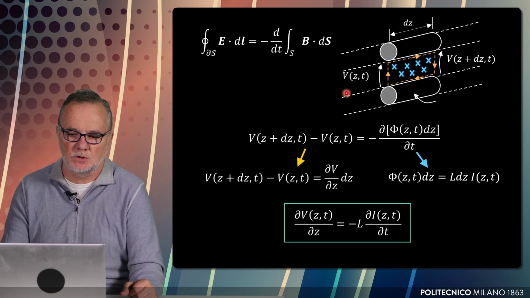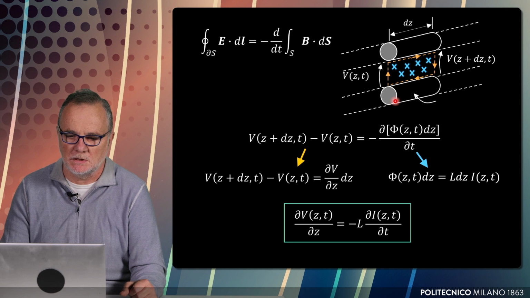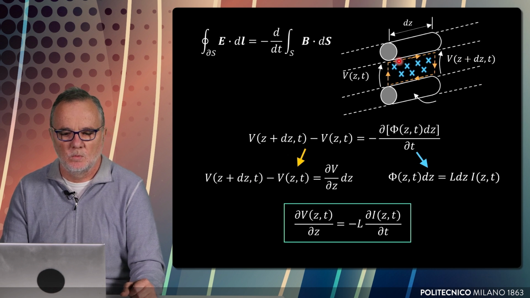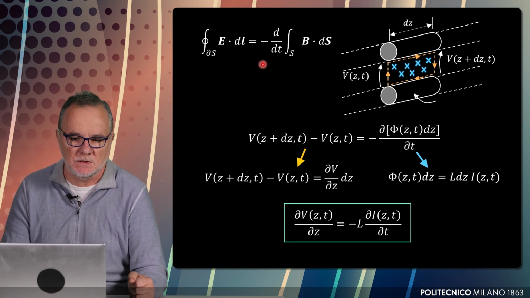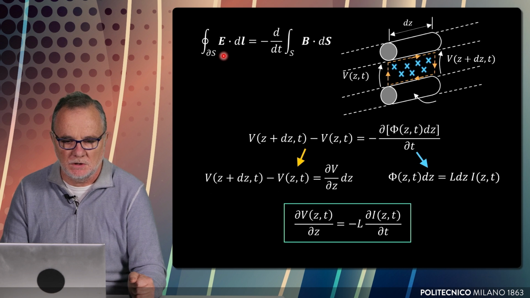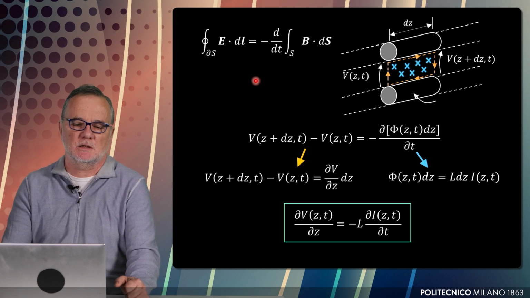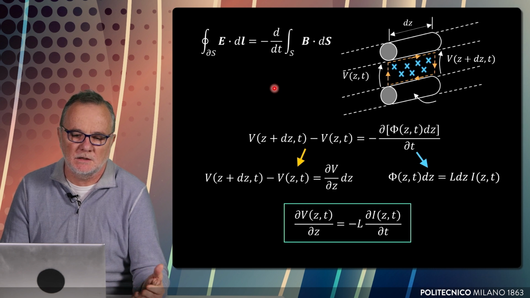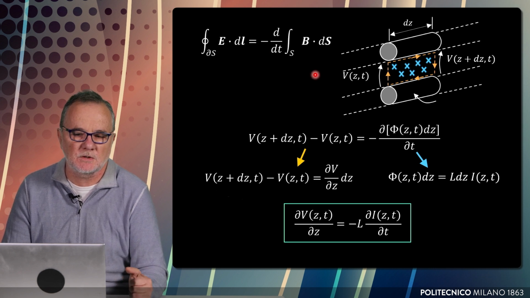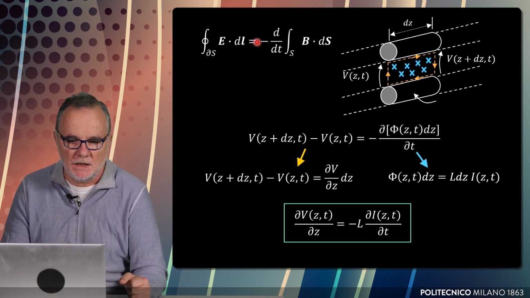Okay, now let's switch to what happens in the longitudinal direction when we introduce the time dependency. So we see, as you see in this picture, that the circulation of E must equal, by Faraday's law, the negative of the time derivative of the flux of B. And we apply this relationship to this circuit.